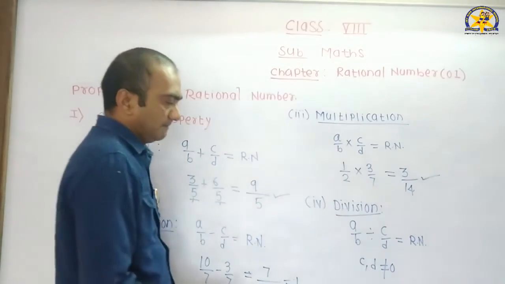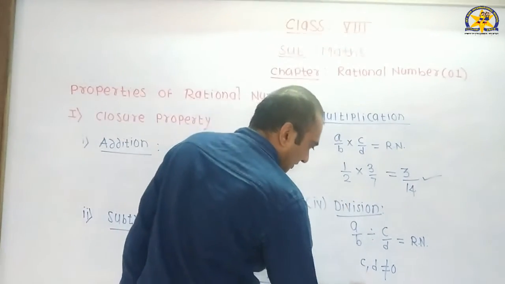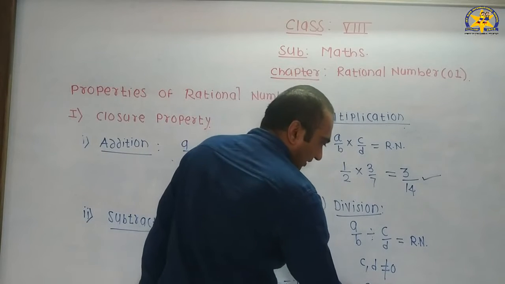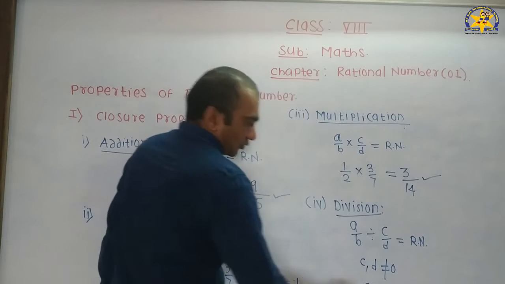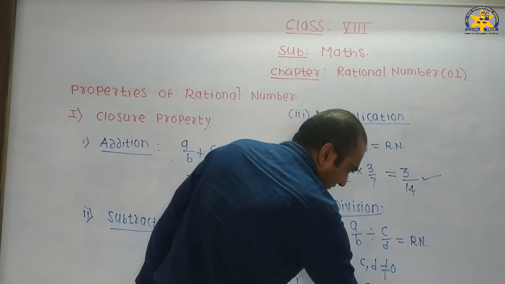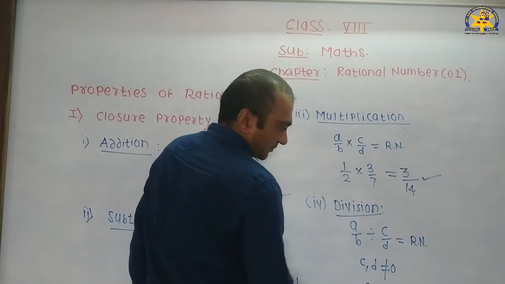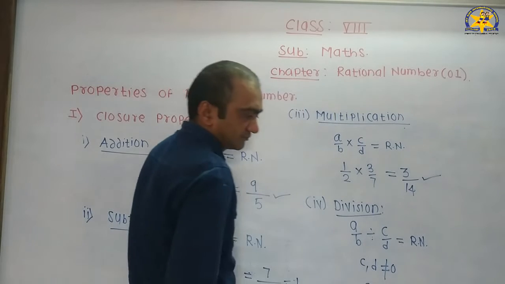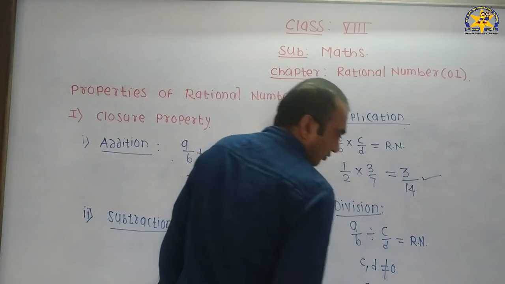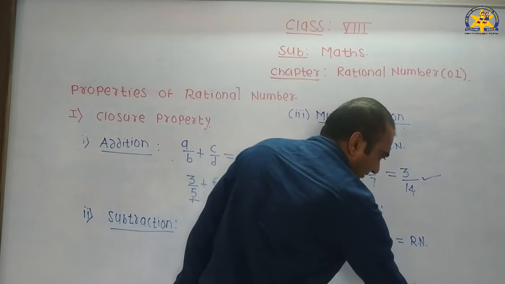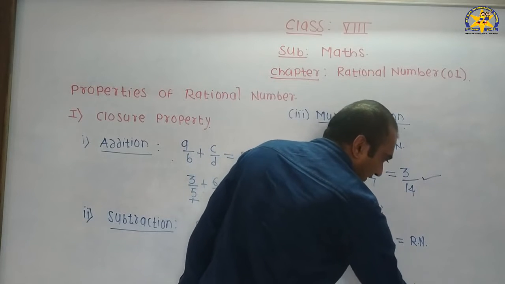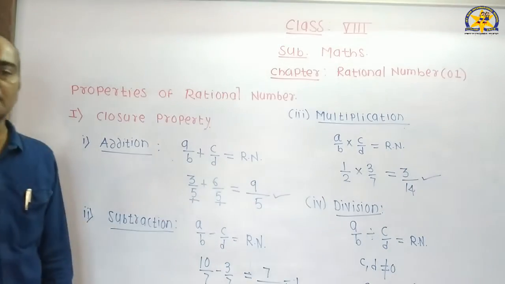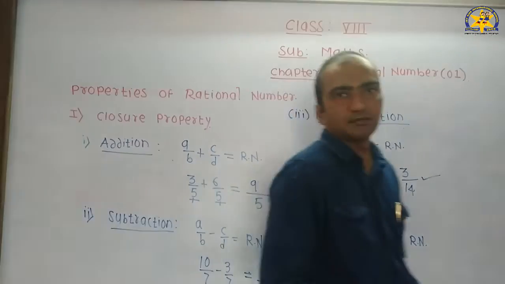We see an example. Suppose the first rational number is 2 by 3 divided by 1 by 5. 2 by 3 as it is into, take the reciprocal of 1 by 5, which is 5 by 1. Make multiplication of numerator 2 into 5, 10, divided by 3 into 1, 3. What we can say here, if we divide two rational numbers, then we get a rational number.